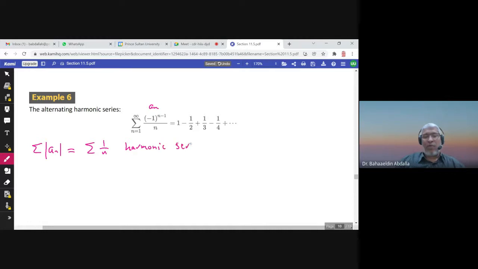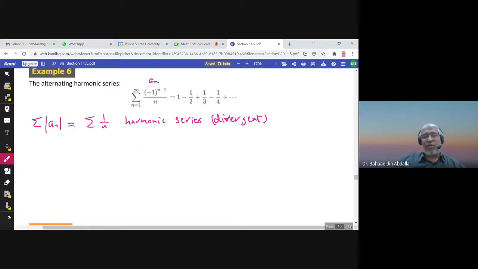And the harmonic series, we have seen that it is divergent. So now this series is not absolutely convergent, but it is convergent because we have seen in the previous video using the alternating series test that the alternating harmonic series is convergent.